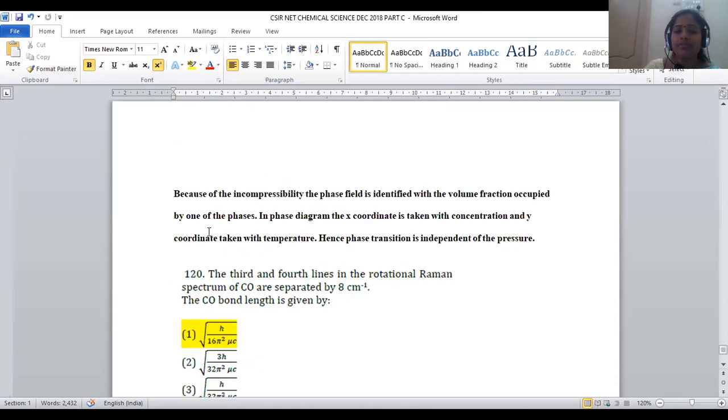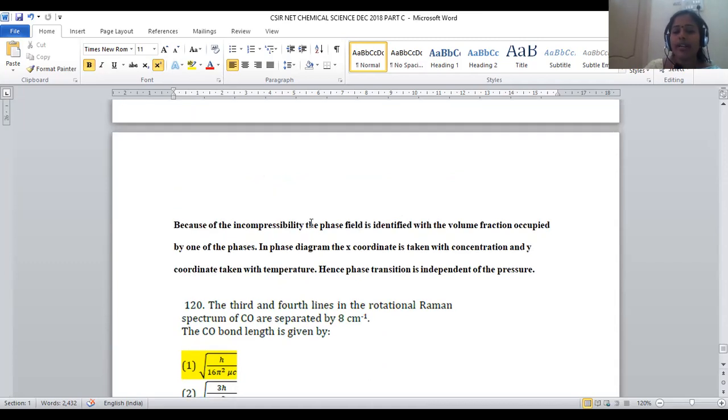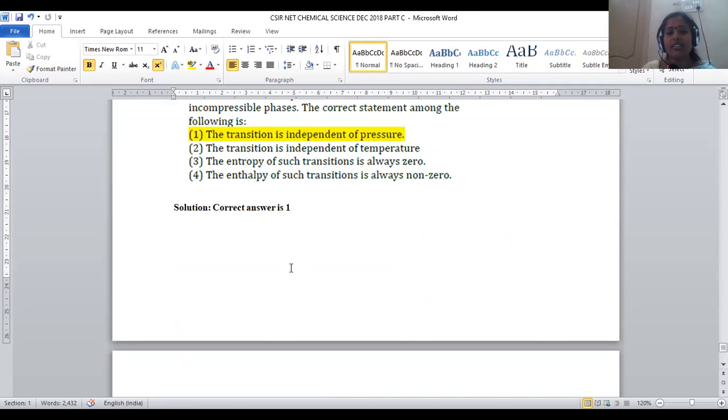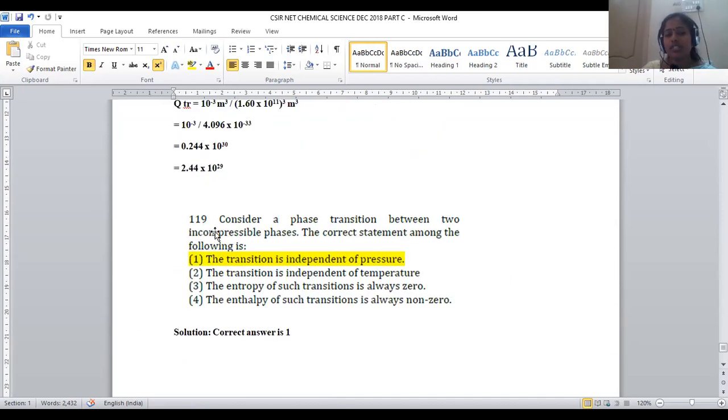Let us go with a detailed explanation. Because of incompressibility, the phase field identified is the volume fraction occupied by one of the phases. If incompressibility is there, we have to go with its volume fraction, how much volume is occupied in the system of two phases. That term should be considered here. So for question number 119, being an incompressible system, the pressure term will not be valid, so it is independent of pressure. So 119 option number 1 will be the right answer.